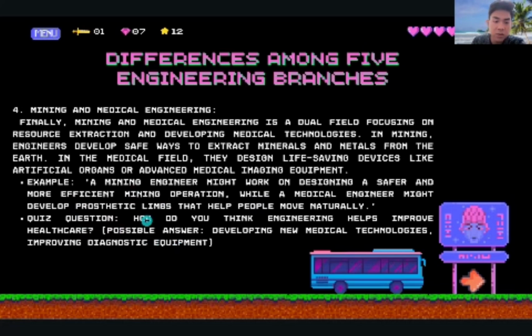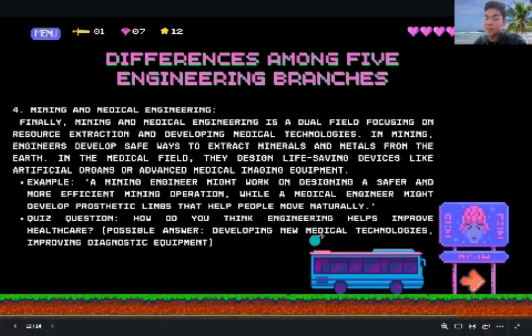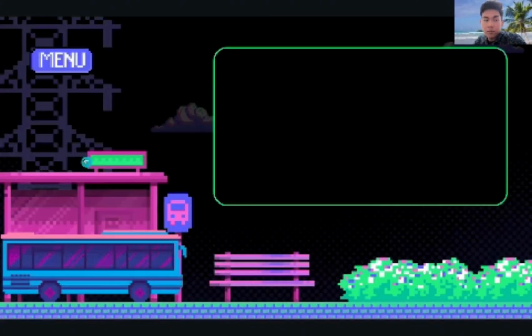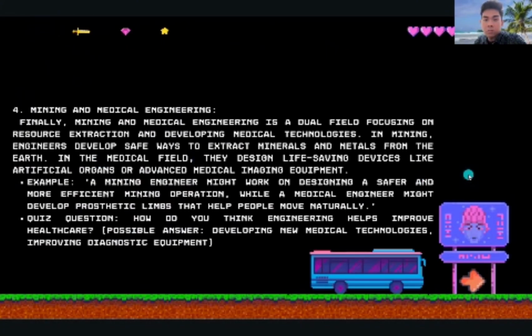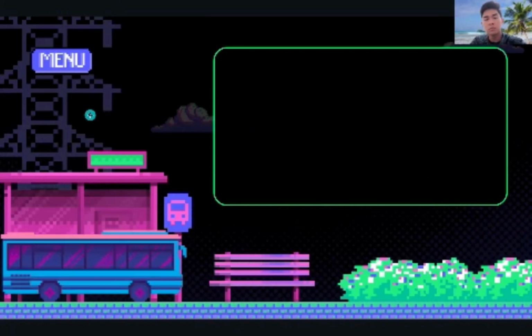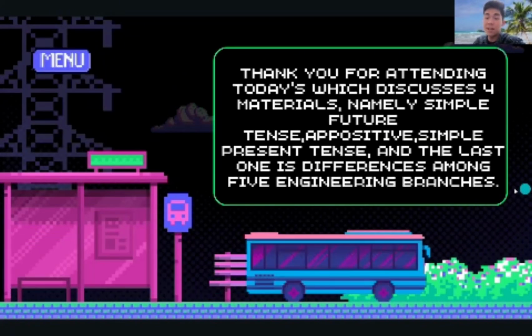So, how do you think engineering helps improve healthcare? Developing new medical technologies, improving diagnosis equipment. So that is the last material.